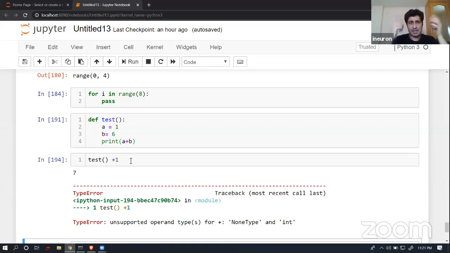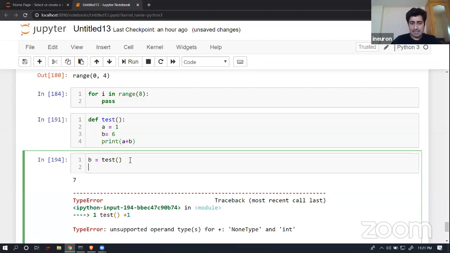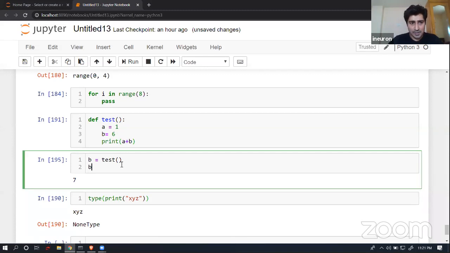Many people think this operation is completely fine, since the test function is returning 7. Or else let's store it inside a variable, maybe b, and then print b. B is equal to 7. I'm able to see it over here.